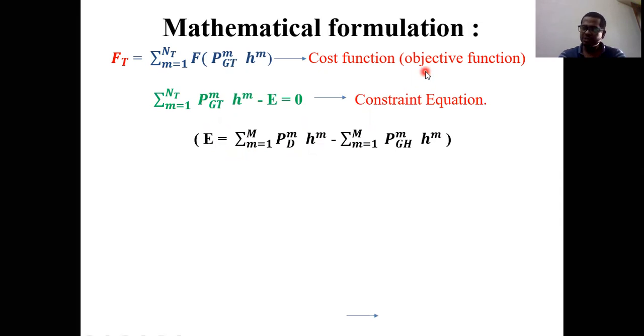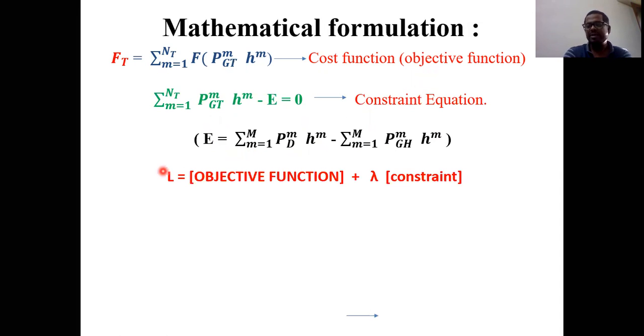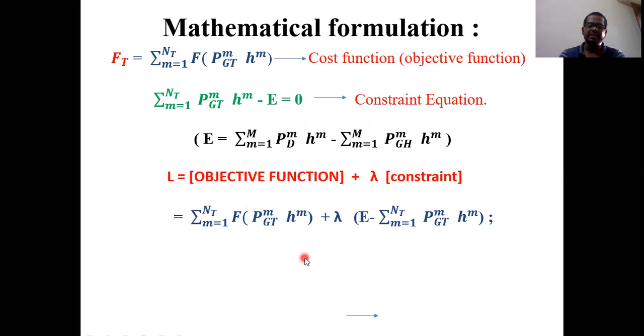So once you have the objective function plus the constraint equation, then automatically we can write the auxiliary equation, that is the Lagrangian function. How can we write it here? Objective function plus lambda into constraint. Substitute here, so we know the objective function and we know the constraint also. Then you will get it like this. The objective function is nothing but the cost function or energy of the thermal unit, and the constraint is nothing but the thermal energy.